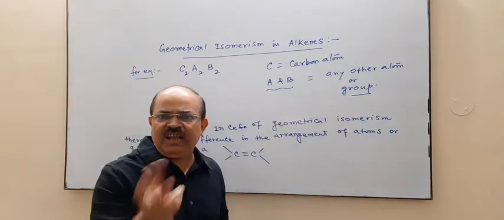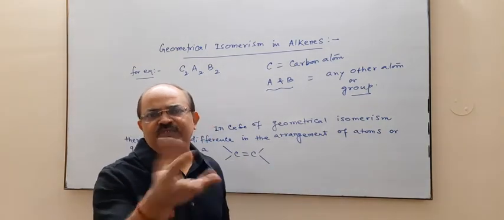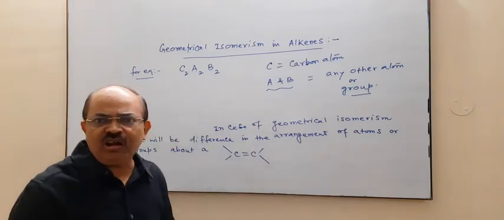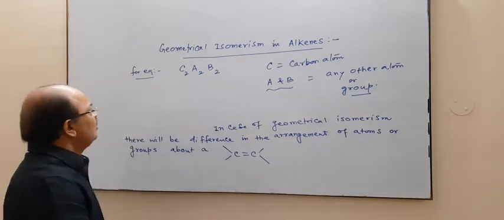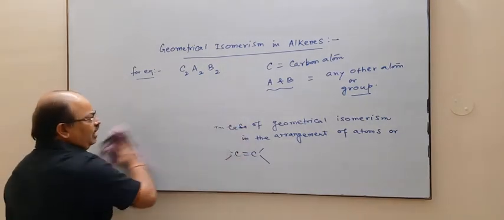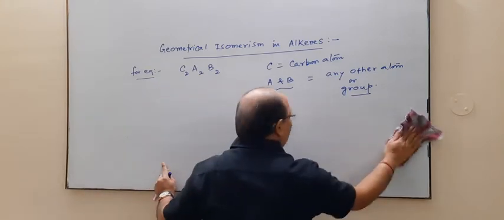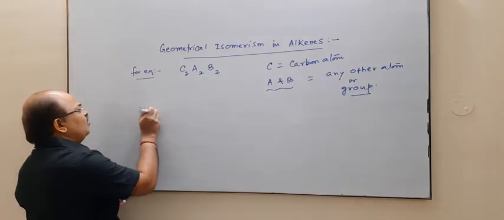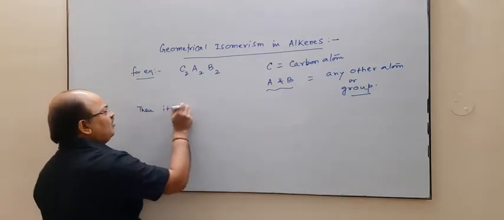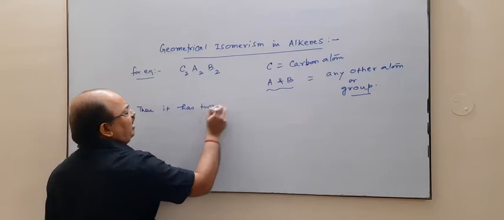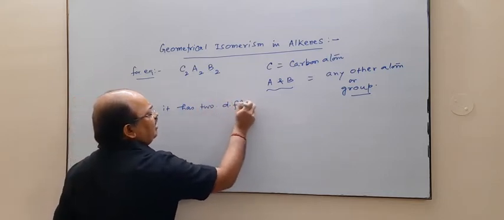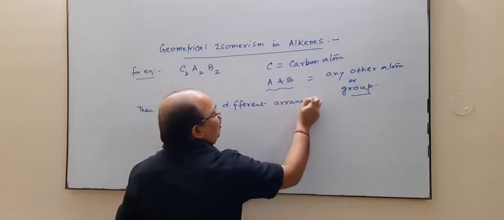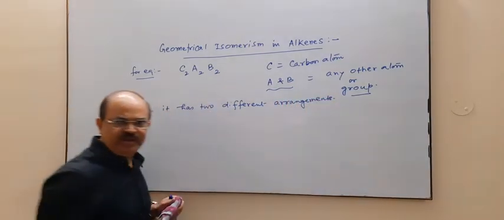And if we consider atom, it may be your chlorine, it may be your bromine, it may be your hydrogen. But C is your carbon. Now if we have a compound of the type C2A2B2, then it has two different arrangements. Now what are the two different arrangements?